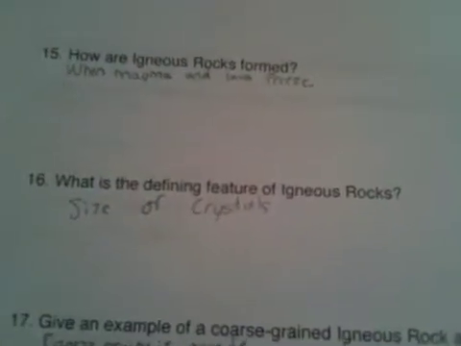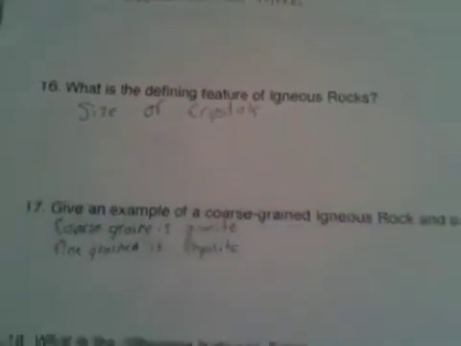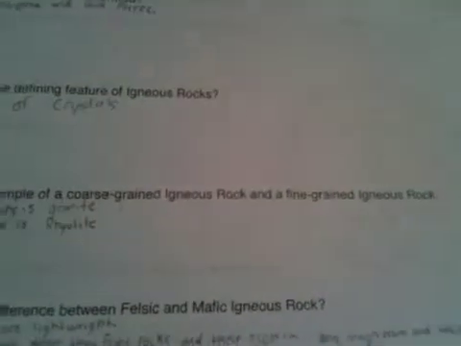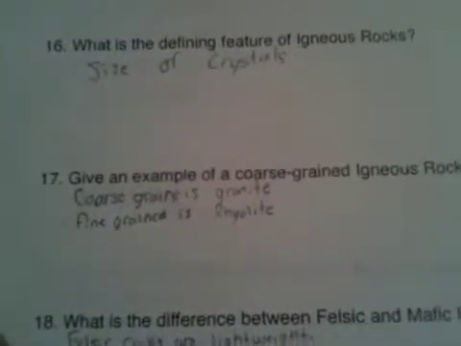How are igneous rocks formed? When magma and lava freeze. What is the defining feature of igneous rocks? The size of the crystals. Give an example of coarse-grained igneous rock and fine-grained igneous rock. Coarse grain is granite, fine grain is rhyolite.